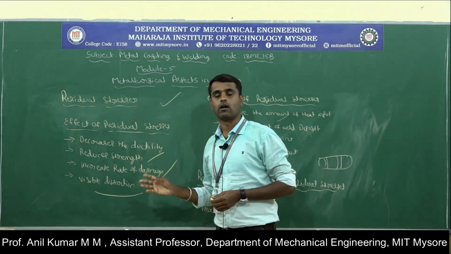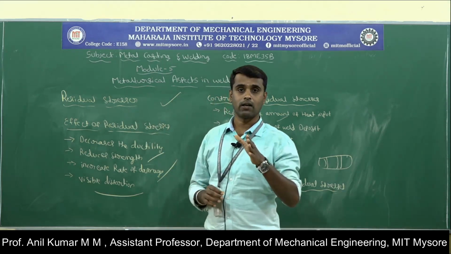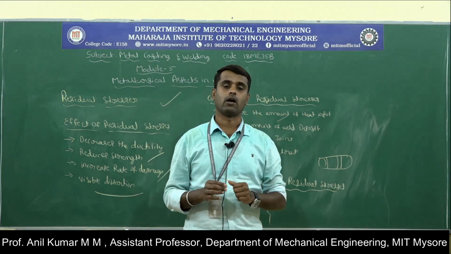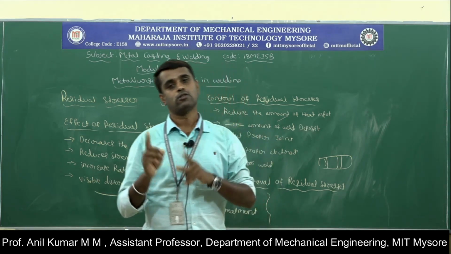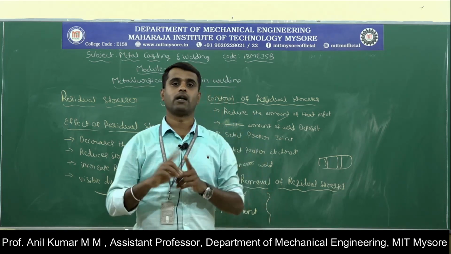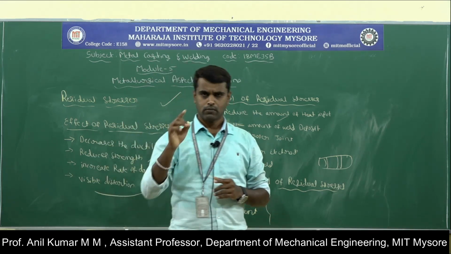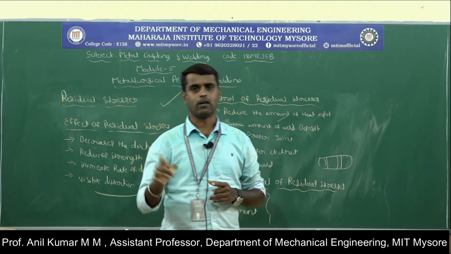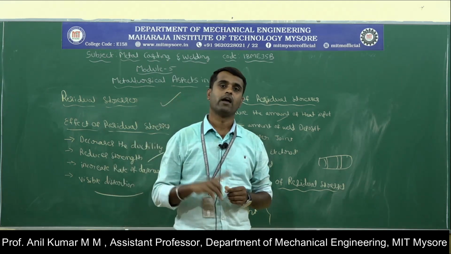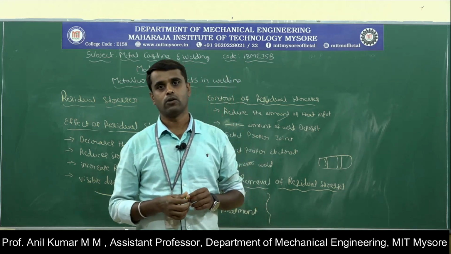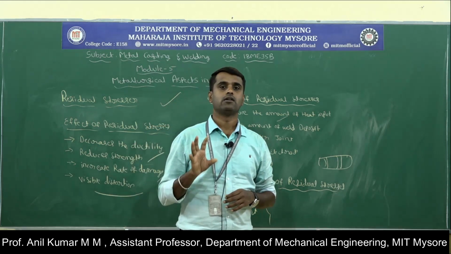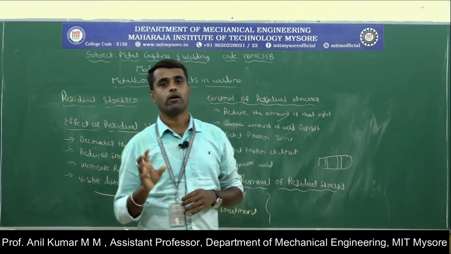And next is the effect of carbon content. The carbon content in the steel is around 0.5 to 1.5%. If the carbon content in the steel is very low, the material becomes soft and ductile, and it can be easily welded. If the carbon content is very high, it makes the material harder and stronger, which is difficult to weld, and it is less ductile. So we have to control the carbon percentage in the steel to obtain the required properties.